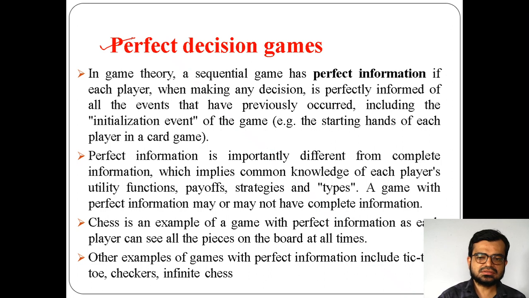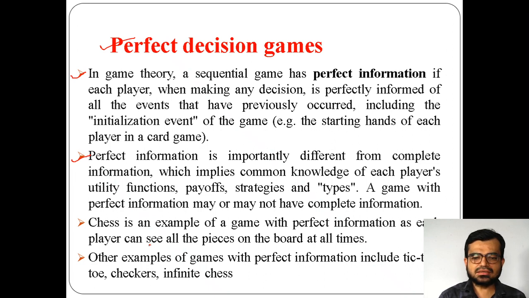Along with that, people might get confused between perfect information and complete information. There is some difference here which we need to understand. Perfect information is important, but it is different from complete information.